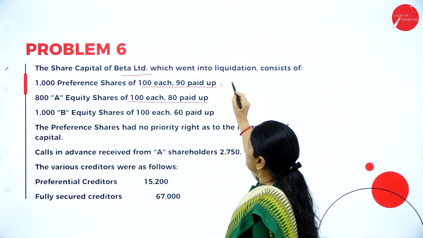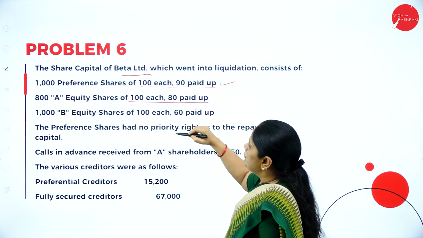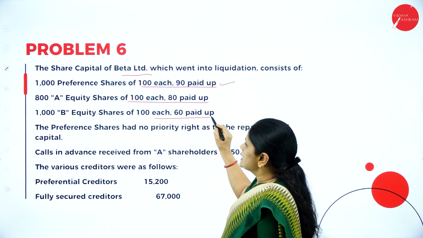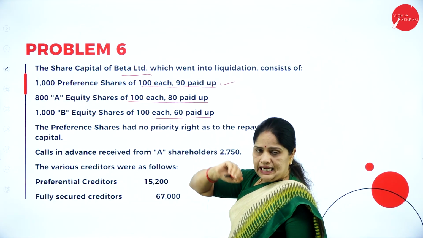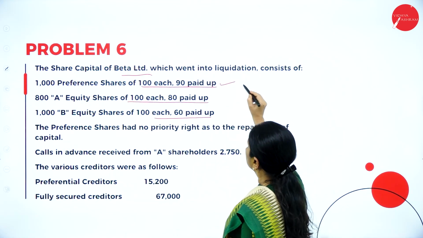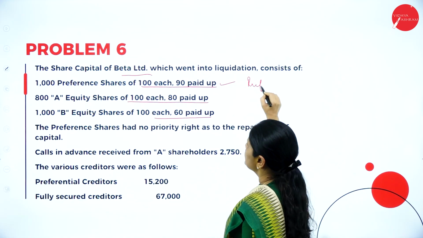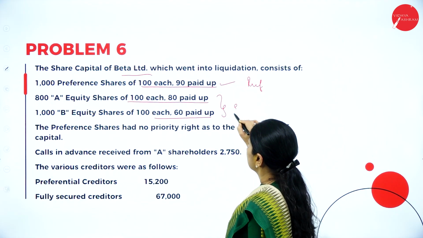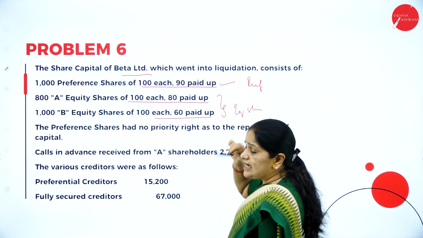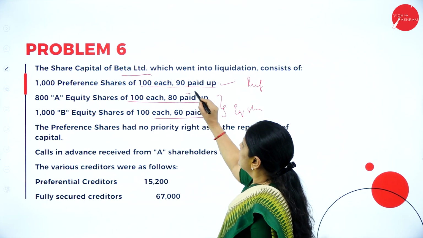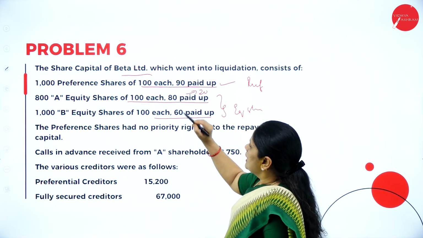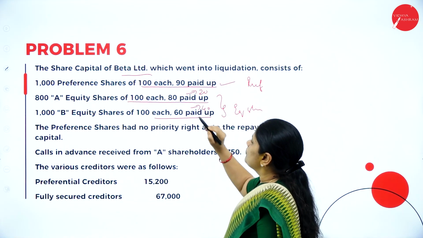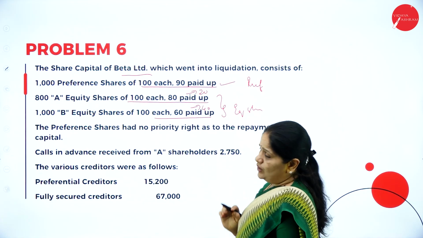See, this is 90 paid up, this is 80 paid up, then this is 60 paid up. So there are 3 categories of shares here. These are the preference shares and these 2 are the equity shares. Now, in equity shares also, here 20 rupees is unpaid, here 40 rupees is unpaid. So make a note of this.